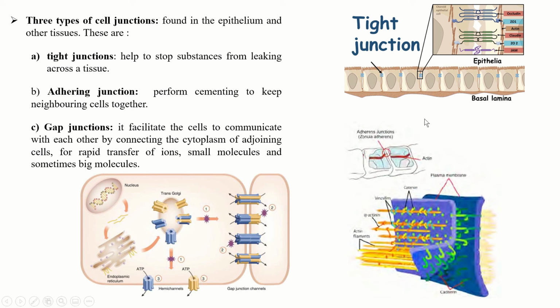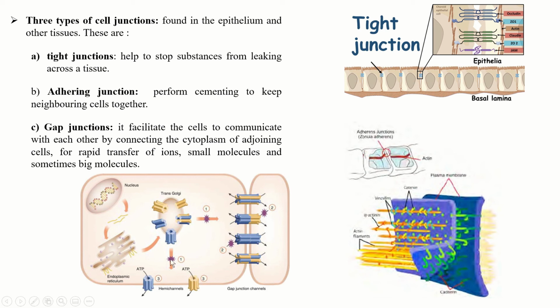Now in tight junction, this junction helps to stop substances from leaking across the tissue. Then adhering junctions perform cementing to keep the neighboring cells together. So you can see two neighboring cells held together by this adhering junction.